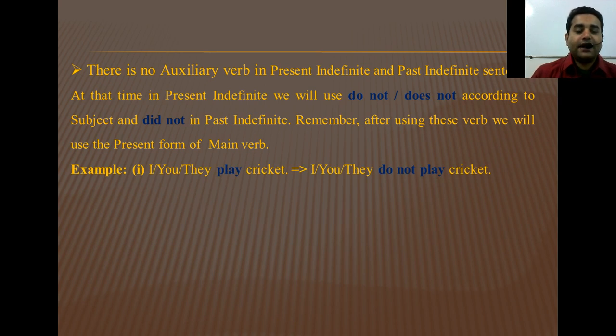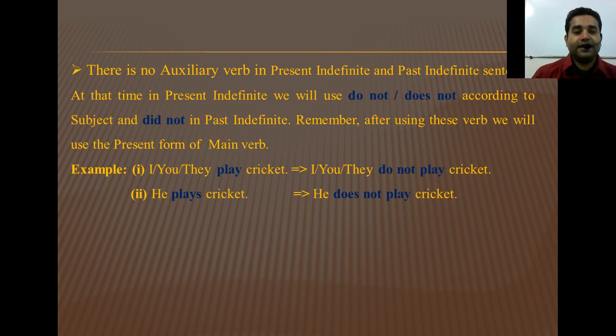You or I or they play cricket. That means I or you or they do not play cricket. This is according to the subject. He plays cricket. As he is third person singular number, I use does here. He does not play cricket. Look, in the question there was an s after play, but here there is no s.